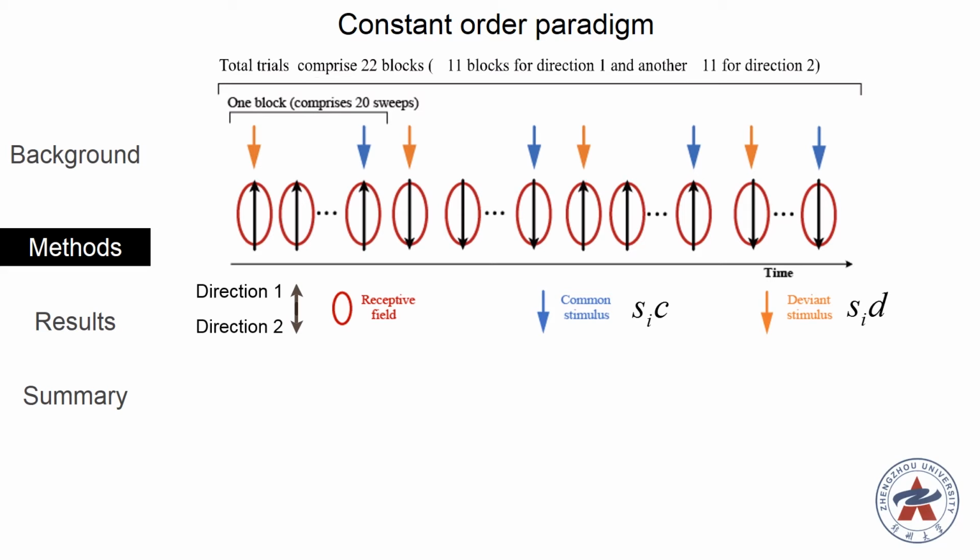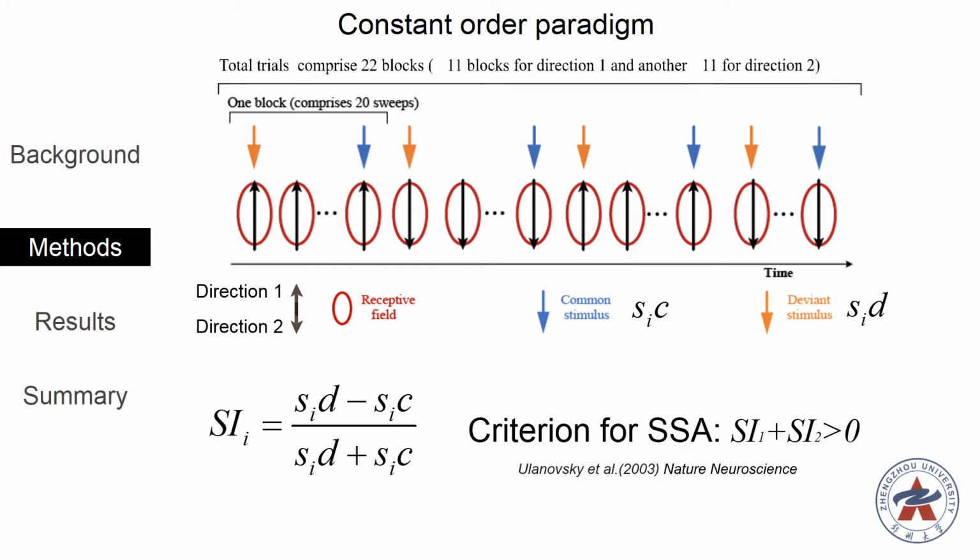To quantify the SSA effect for each direction, the stimulus index, which is a normalized difference between the mean response to the deviant stimulus and the mean response to the common stimulus, is introduced. If the adaptation is stimulus specific, the sum of SI1 and SI2 should be greater than 0. Here, we select the upward direction and downward direction as direction 1 and direction 2, respectively.